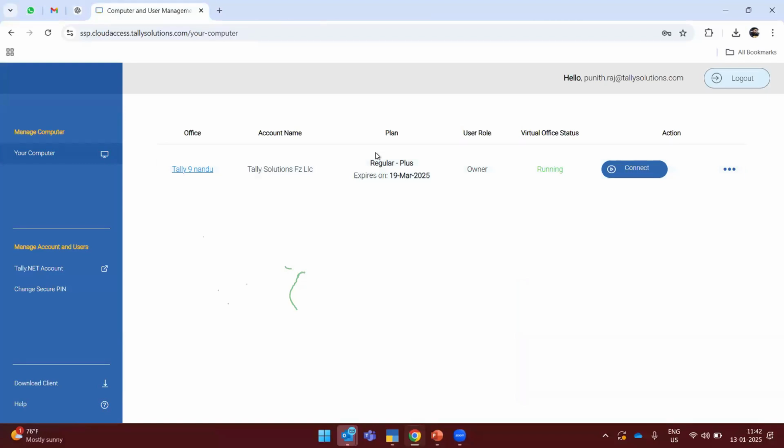We have different plan information as well, such as personal, regular plus, and regular pro max. Based on your usage, you can avail these packs. Also, the user role will be admin and the virtual status will be running. And on the left hand side, you can see there is a download client option.